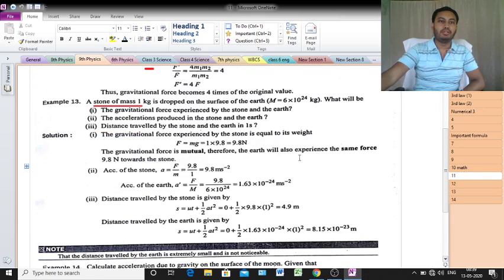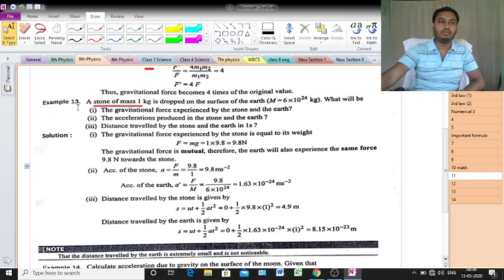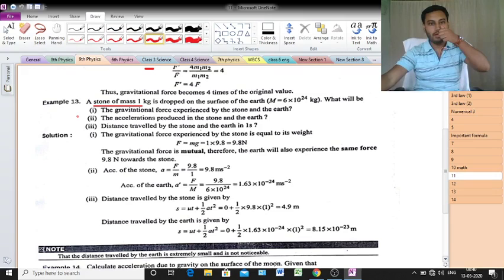Okay, so see example number 30. Clear? What is the example? Example number 30. Just read this question.